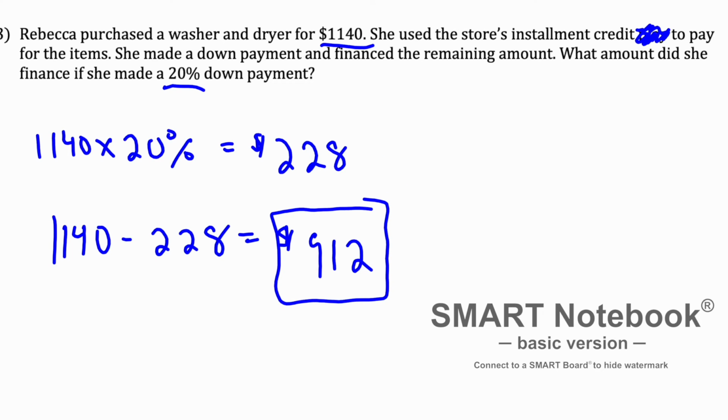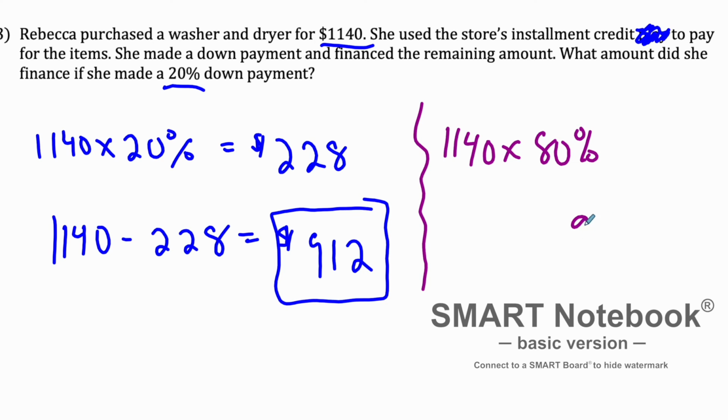Those of you doing the alternate form, this is basically what you're going to be doing, because this is the way that you've been thinking about these problems. If she is putting 20% down, that means she's going to be financing the other 80% of the washer and dryer combo. So if you take your calculator and do 1140 times 80%, you're going to get the same amount of $912. So that's the alternate way of doing that. You can do it this way.